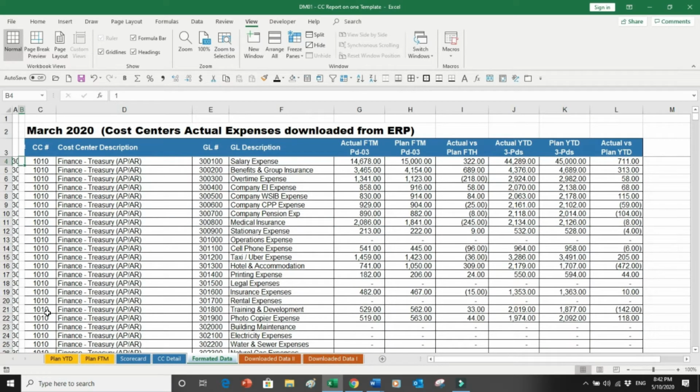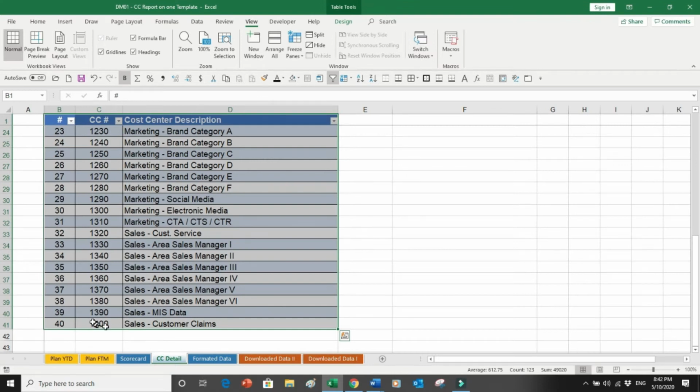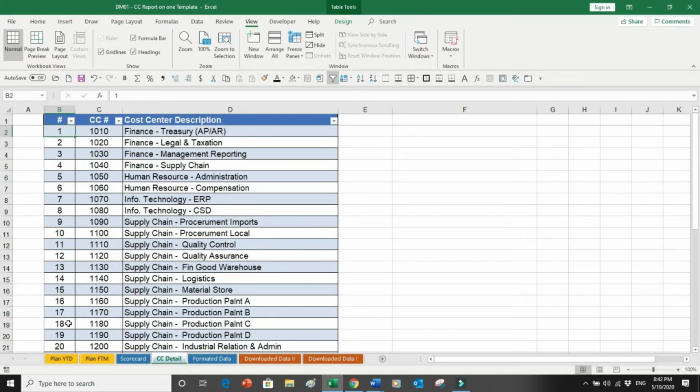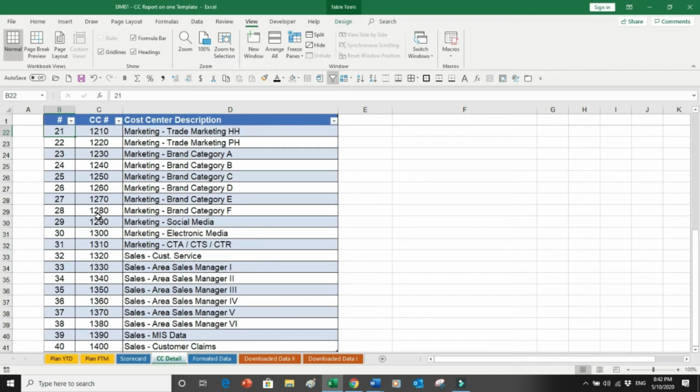Now the situation is this: you have to make this file, and then you have to make 40 different sheets over here based on the cost center. So for example, these are the 40 cost centers, and you have to make an individual sheet for each cost center: 1010, 1020, 1030, 1040, 1050, 1100, 1200, 1300, and finally the last number is 1400. So now you are making the 40 sheets over here, and then you will be distributing this file to the cost center managers, to the directors, to the management team, and so on.